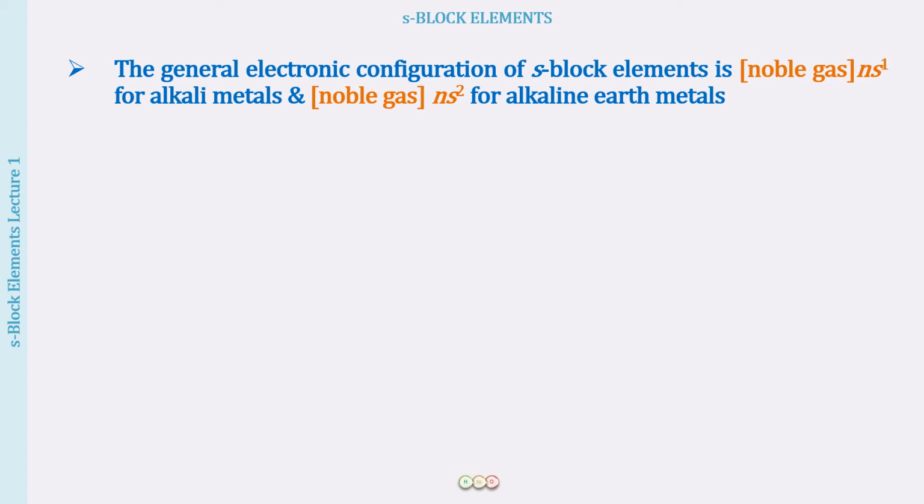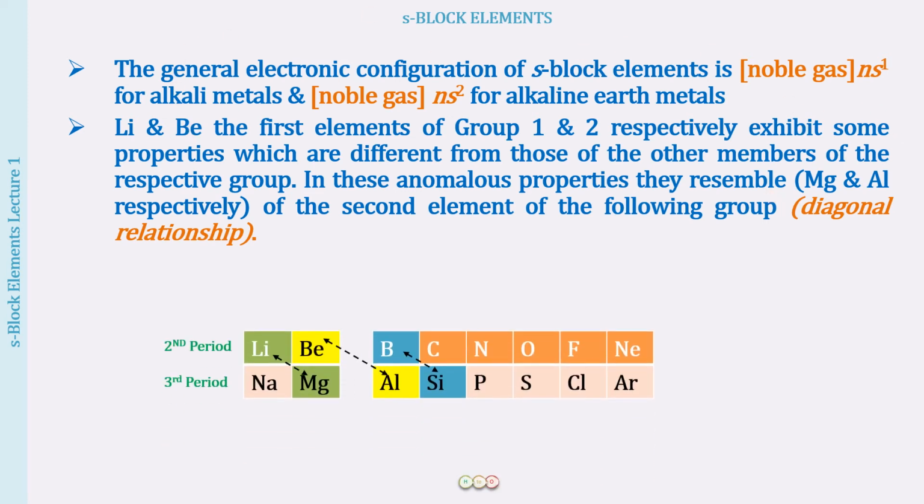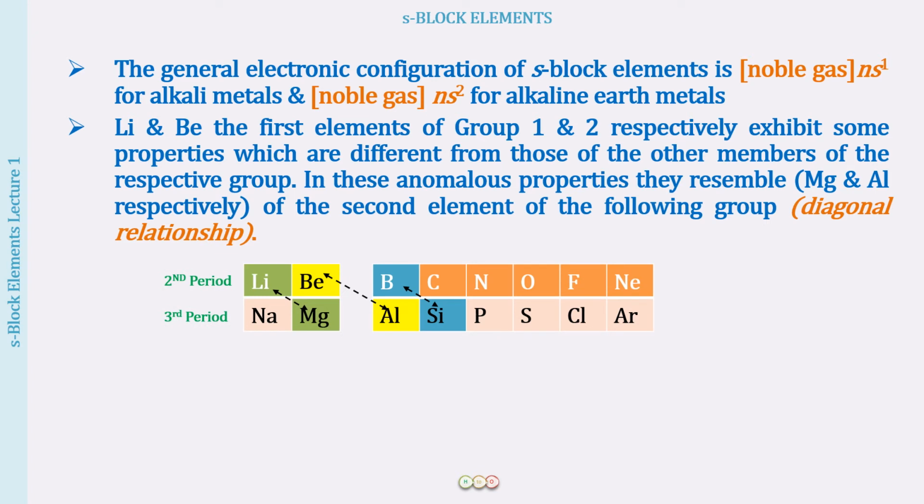Now the next very important point is that lithium and beryllium are the first elements of group 1 and 2. But they will have some properties which are different from the other members of their respective group, and whatever properties are different, they will show a similarity in those properties with the second element of the following group. That is, for lithium we will see a resemblance to magnesium, and for beryllium a resemblance to aluminium, and this is called the diagonal relationship.